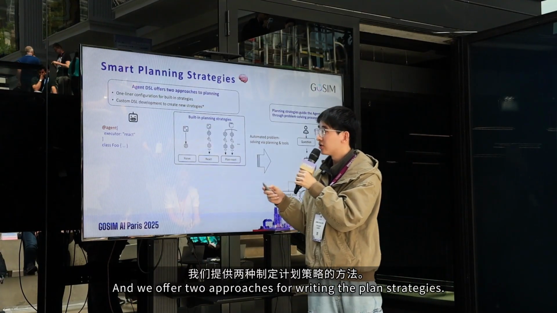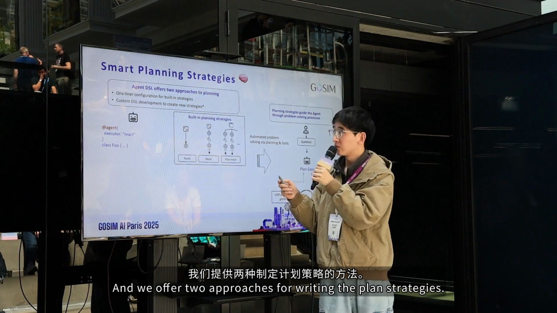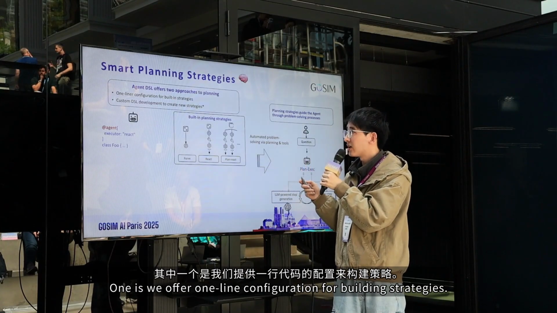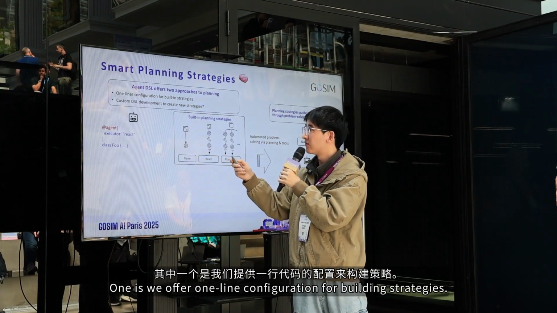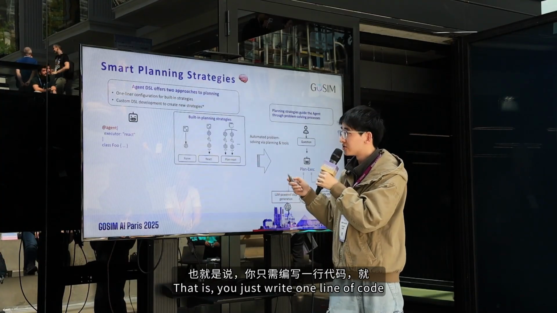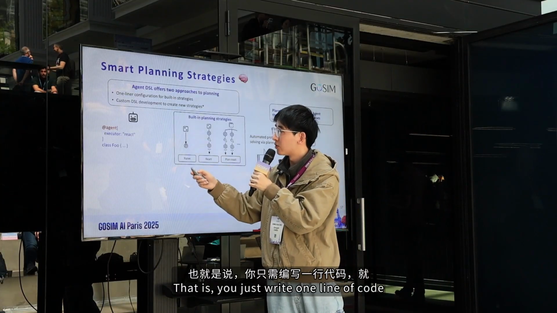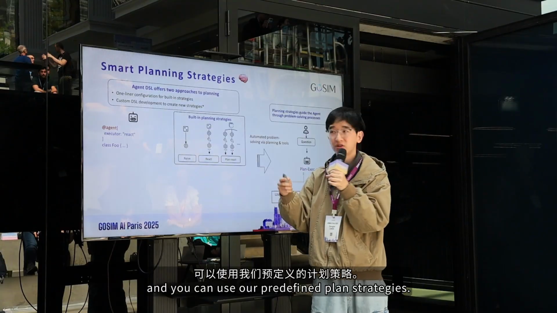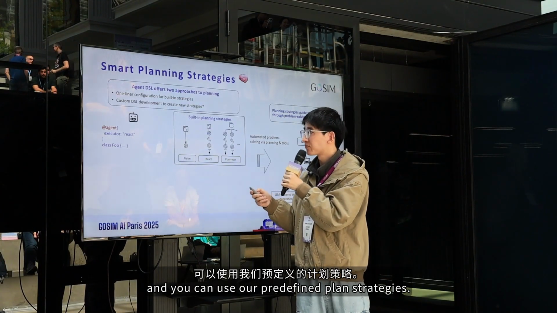And we offer 2 approaches for writing plan strategies. One is we offer one-line configuration for built-in strategies. That is, you just write one line of code, and you can use our predefined plan strategies.